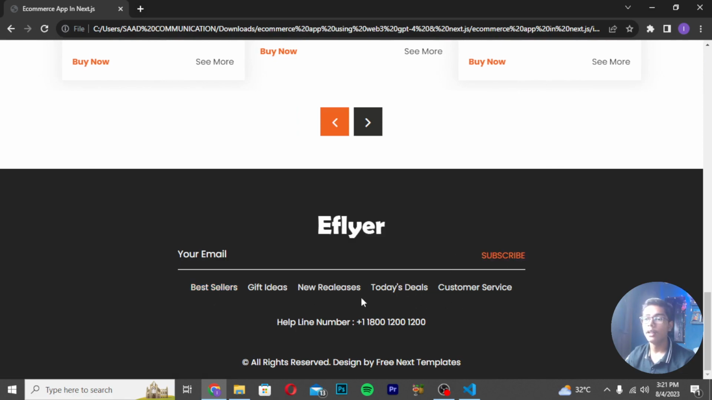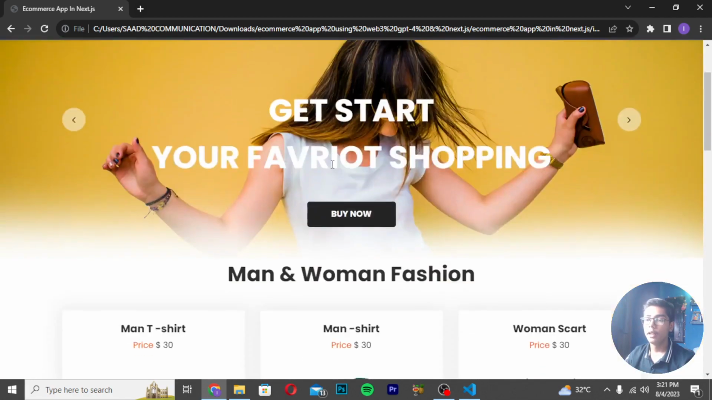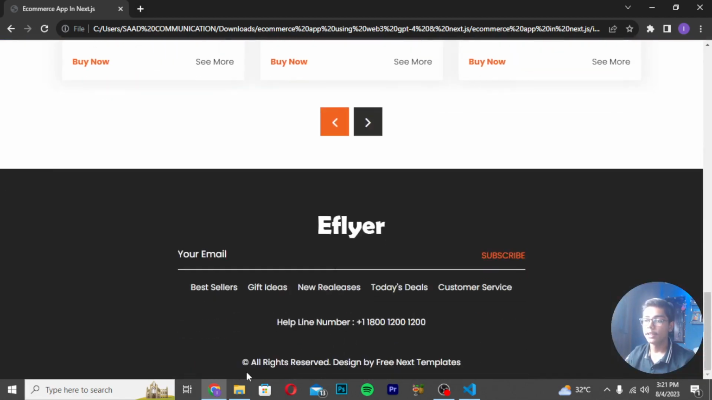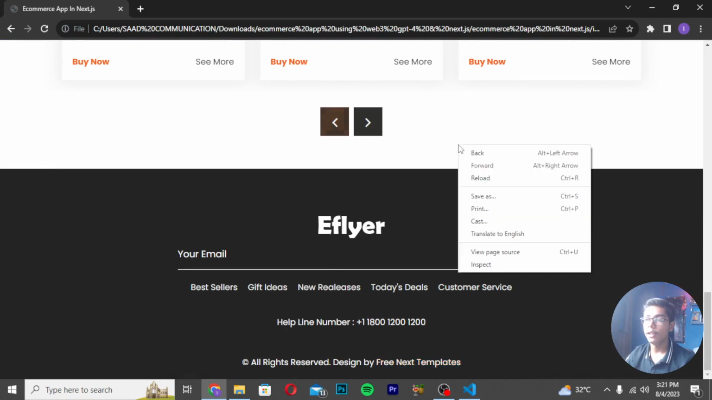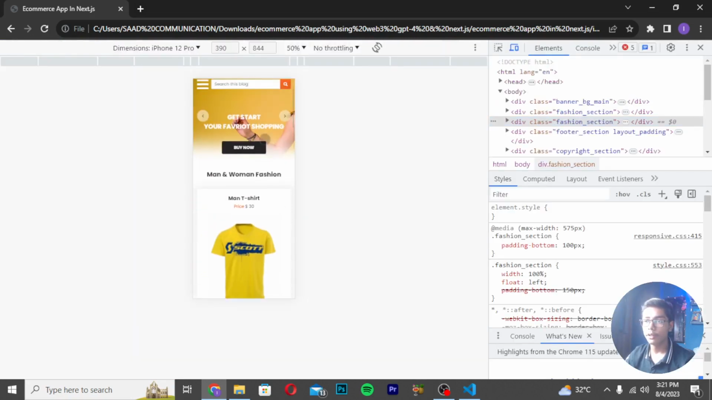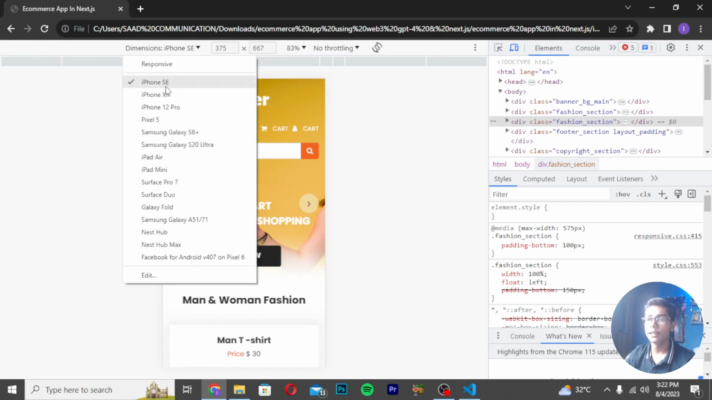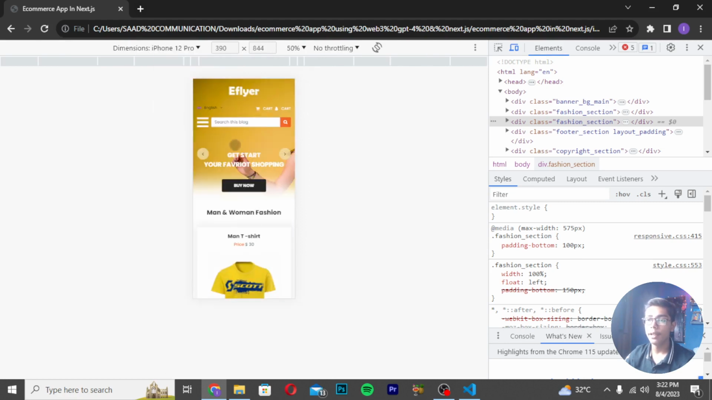Then down there are some other bar menus, like we were getting at the top, and then we are also getting the copyright section which says all rights reserved, designed by Free Next templates. Now if I go to inspect, you can see it is a totally responsive e-commerce app, because I'm telling you it is an e-commerce app, so obviously it will be responsive as well. You can check it in any device. In every device it will be responsive.